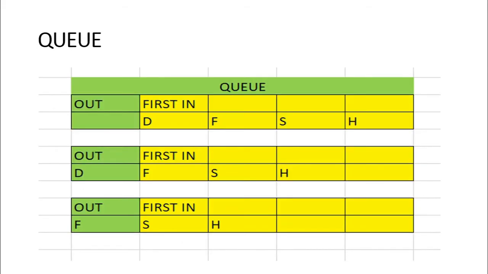Now let us understand the concept of Queue. We know Queue is first in, first out. So this is a Queue.